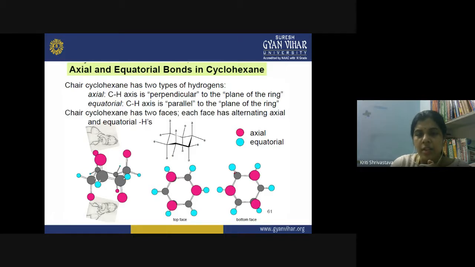And these equatorial hydrogens are in the same direction. They are parallel to the plane of the ring, and that is why they are not creating any steric hindrance. So this is the top face of the molecule. You can see only three axial hydrogens, and this is the bottom face. Again, you can see three axial hydrogens. So at a time, only three axial hydrogens are present on either side of the molecule, and they are present on alternating carbon atoms.